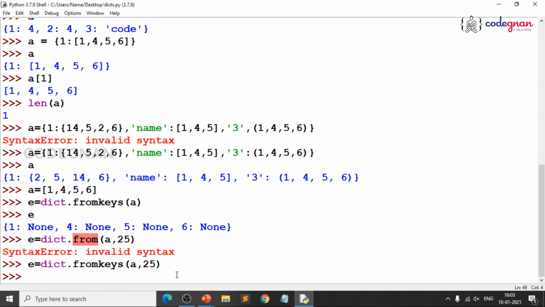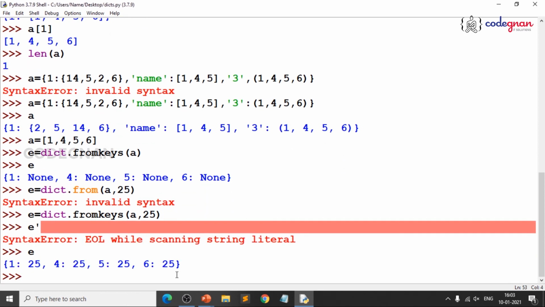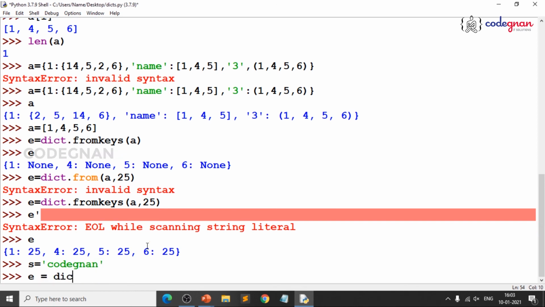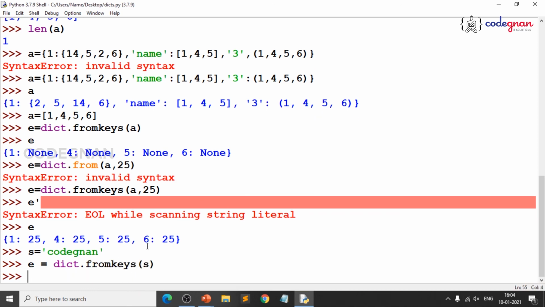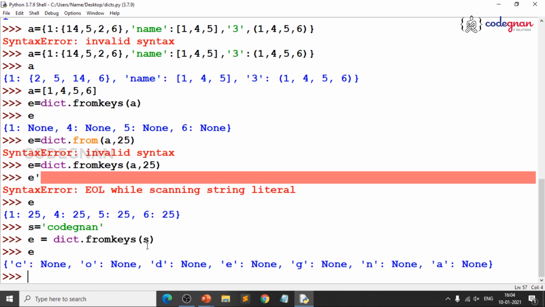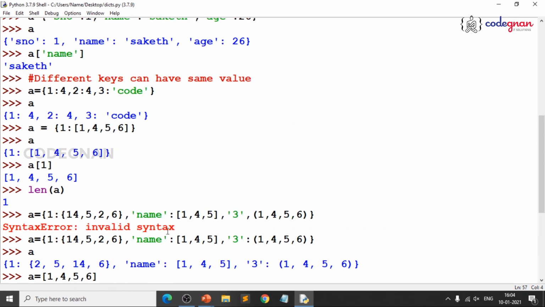So when I give fromkeys, obviously for every key the value is 25. Again I got a quotation syntax error, end of line while scanning. So always make errors and read from the errors only. fromkeys will obviously take a value. If you provide a value, you create a new dictionary. Suppose what happens if I take a string? It's a simple use case. Let me give e is equal to dict dot fromkeys of a string. Let's try. You see what happened? The string is split into characters. If you give a value, you get that value. So this is how you create a dictionary.